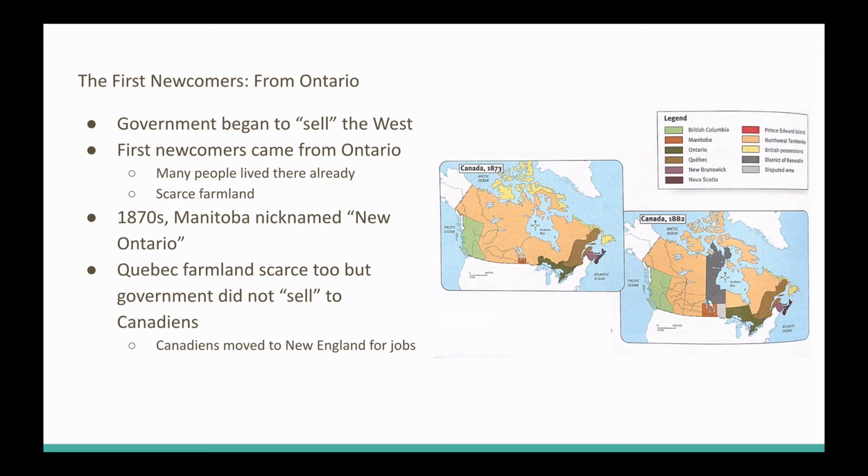Quebec farmland was also scarce, but the agents did not head over to Quebec because they did not want the Canadiens to move out west, because as part of a long plan, Canada wanted to have the English dominate the landscape. Instead, the Canadiens moved to New England down in the United States to get jobs.